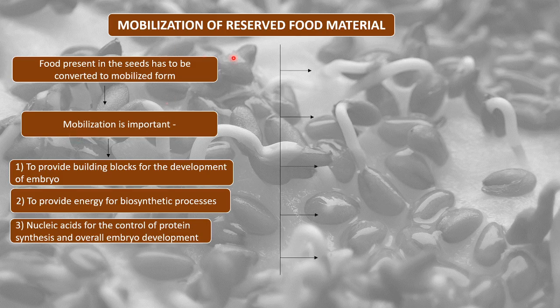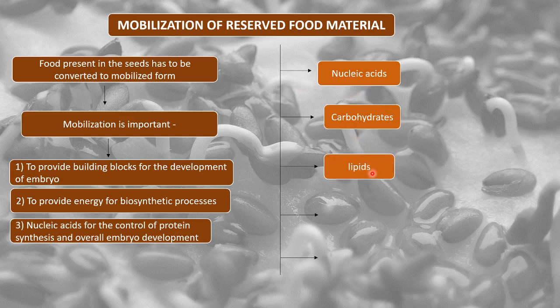Now, as I told, the reserved foods that we are talking about are nucleic acids, carbohydrates, lipids, proteins, and inorganic material. These are the main food materials already present in the seeds, in the endosperm. But these are not soluble, these are not mobilized.